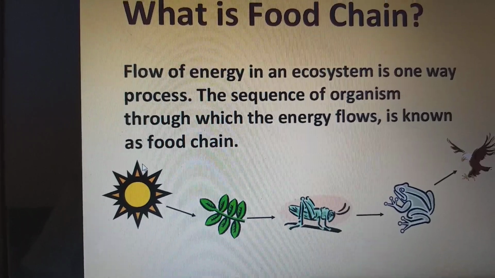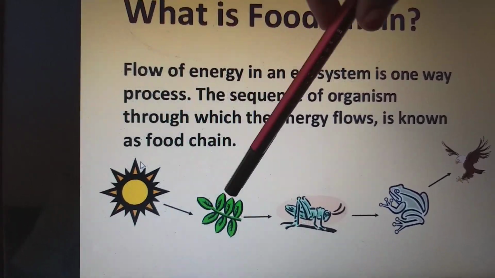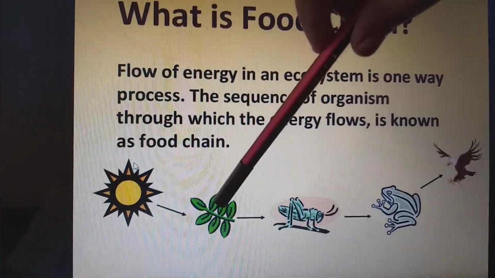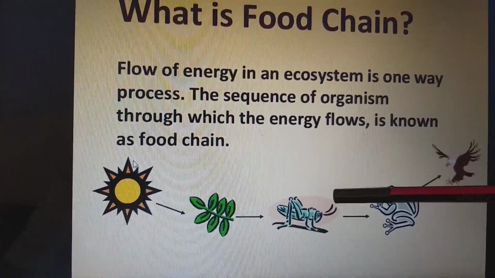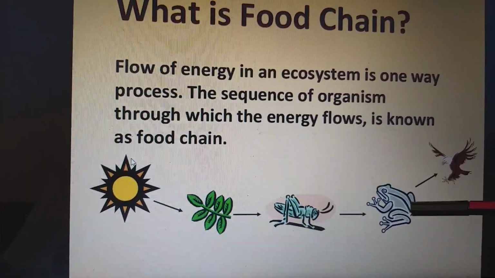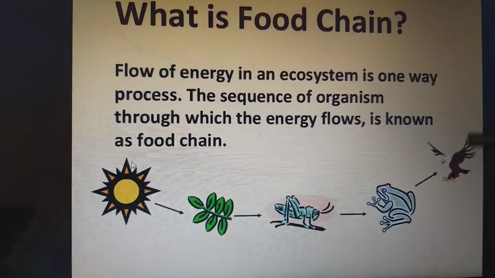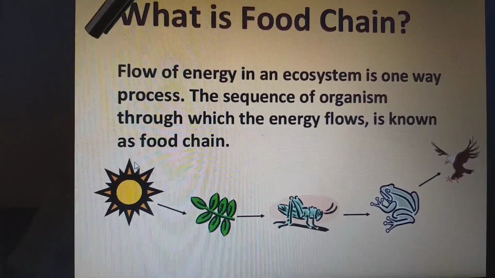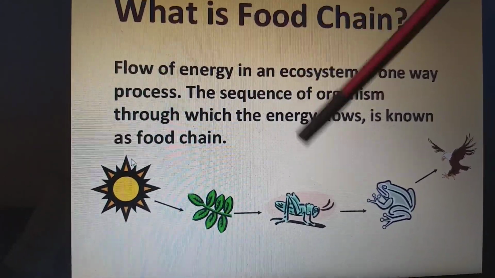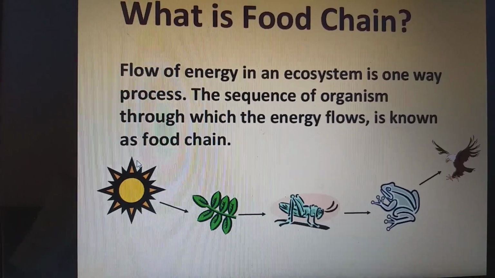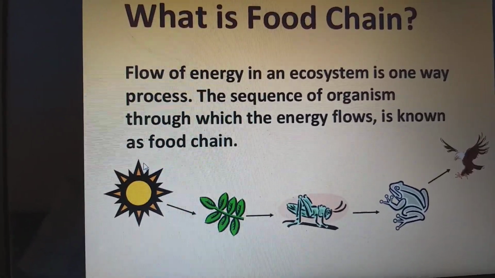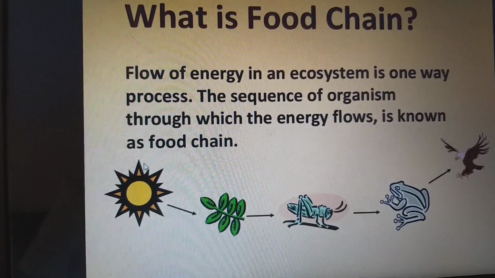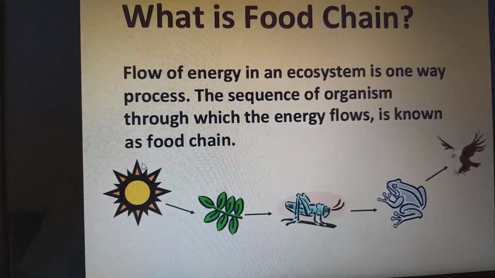Yes, so for example, through photosynthesis the plants will prepare the food. The plants will be eaten by a grasshopper. The grasshopper is eaten by the frog. The frog is eaten by the eagle. So likewise, the energy flows from one organism to the other in a unidirectional fashion, which we call a food chain, linked one to another in a chain-like fashion.